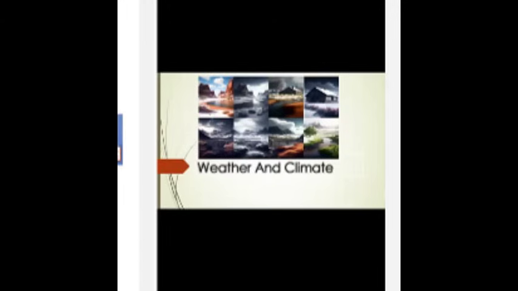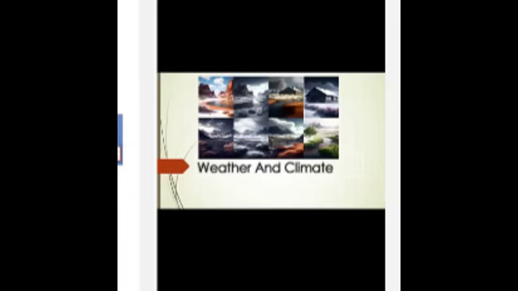Orbital variations. Changes in the Earth's orbit and tilt can affect the amount of radiation received by the planet and influence climate patterns. Number 5, ocean currents, plate tectonics. Number 6, changes in the amount of greenhouse gases in the atmosphere.